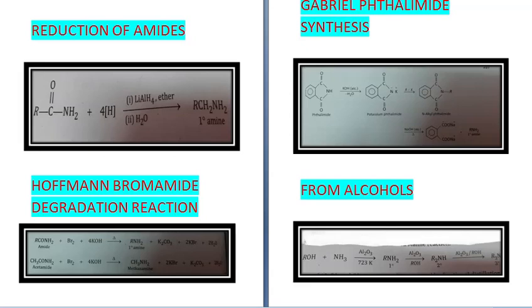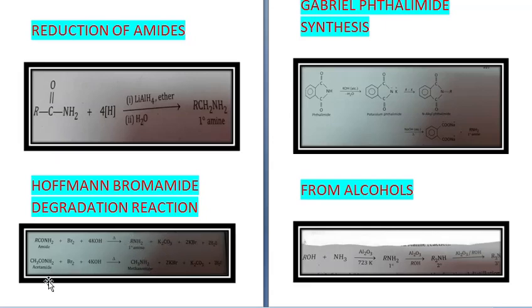See here, RCONH2 plus Br2 plus 4KOH on heating will give you RNH2. Now see here, it was RCO, so R plus C was here, but in the amine that is being formed, there is only RNH2 plus K2CO3 plus 2KBr plus 2H2O. So one carbon atom is less than the parent compound.